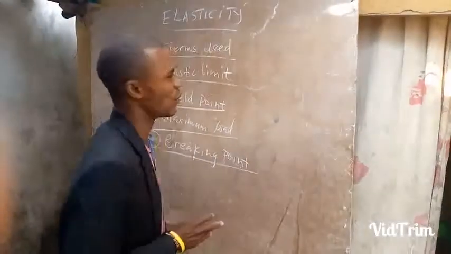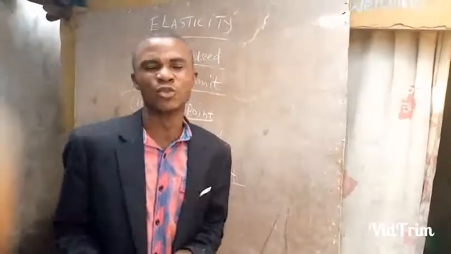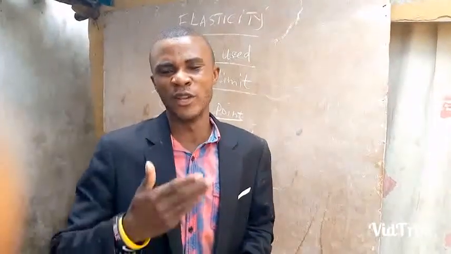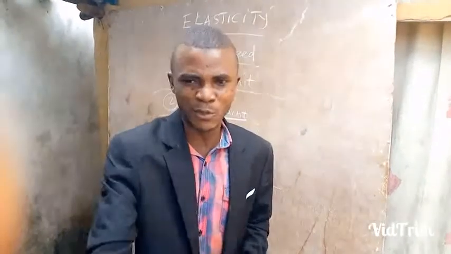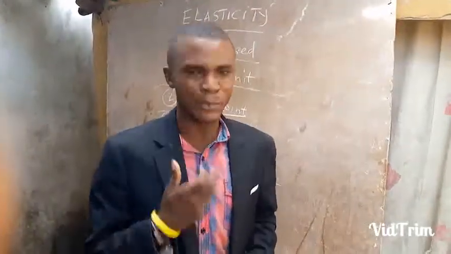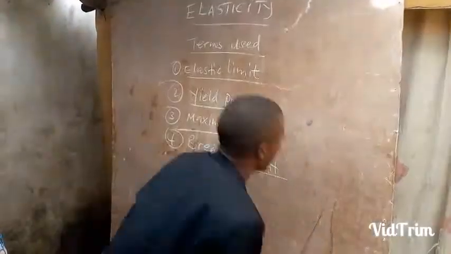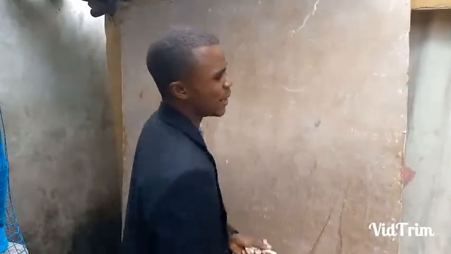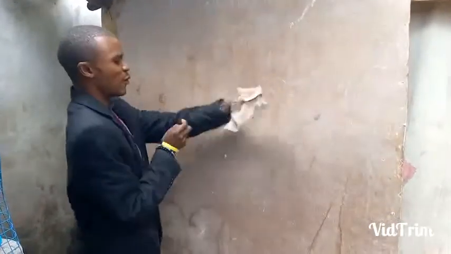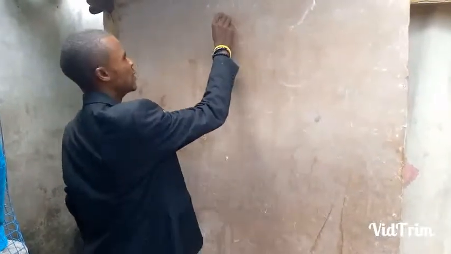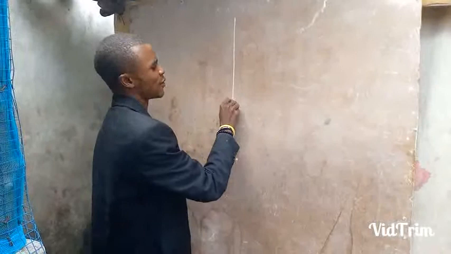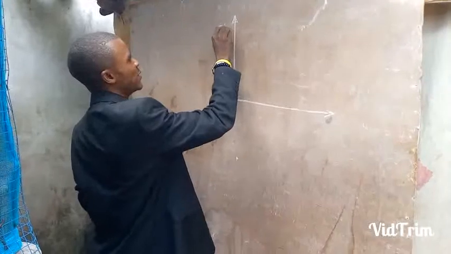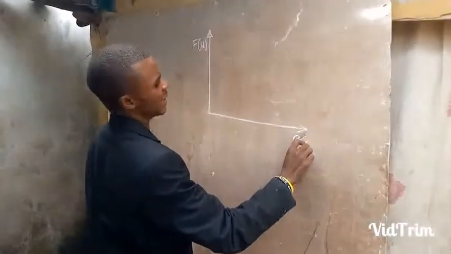Now diagrammatically, most of the time on the question paper, they will tell you to sketch a graph to illustrate force against extension in which you put elastic limit, yield point, maximum load, and breaking point. We now want to get a sketch of that. So on the question paper, the moment somebody says you sketch the particular graph for this relationship, we plot a graph of force against extension, where the force is in Newton and the extension is in meter.